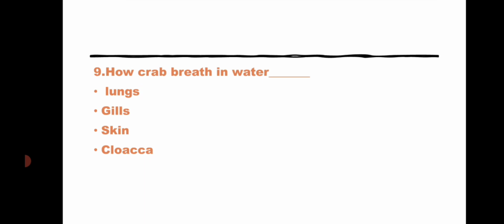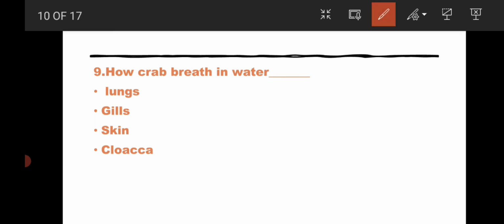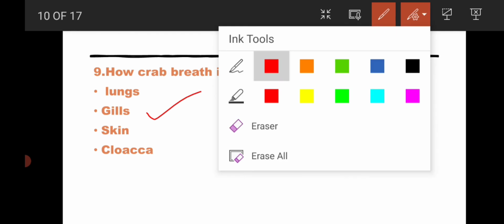Coming to the next question, how does crab breathe in water? Option 1 lungs, option 2 gills, option 3 skin, option 4 cloaca. The answer for this is crabs breathe through gills, both on surface and in water.